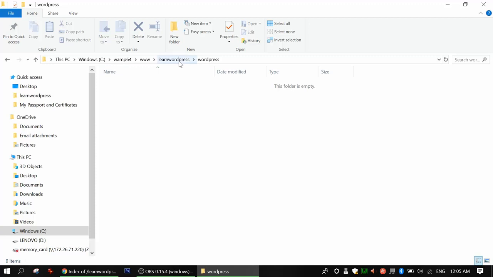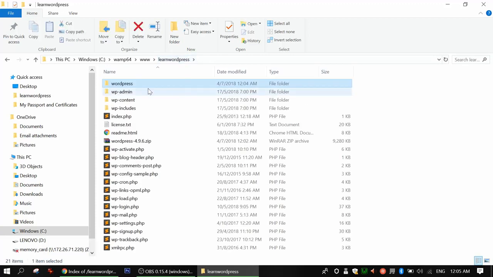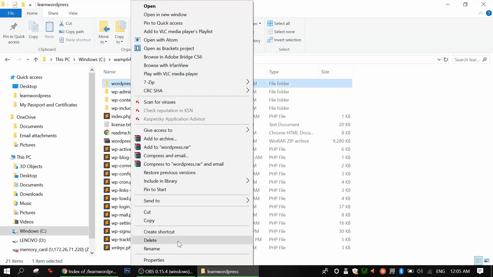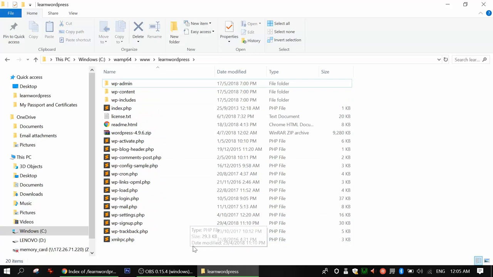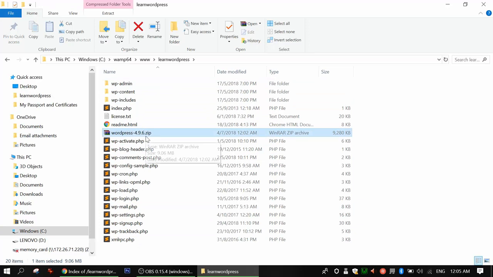Then we go to learn WordPress again. This folder is empty now, so it's not required. If I mouse over my folder, it will show the status that the folder is empty. So I'll just delete this folder. You can leave it like this. And don't delete this WordPress 4.9.6 version, because in the future if you need this WordPress version instantly, you can use it from here. This is like a backup. So our WordPress is ready for installation.